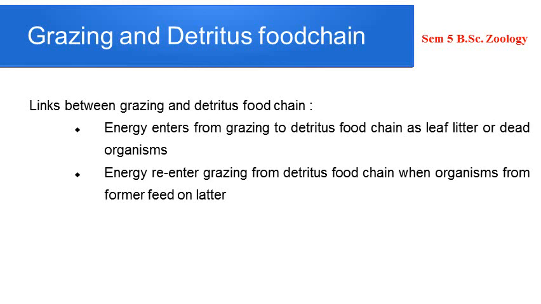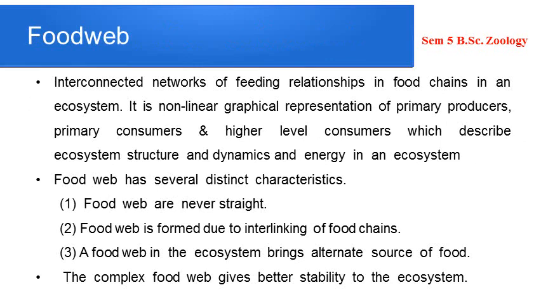And there is another concept which has been put forward to represent this kind of interrelationship between the different kinds of food chain, and that is the food web. So the food web is an interconnecting network, or you can say interrelationship, between the food chains in an ecosystem. And a few important features of a food web: unlike a food chain, it is not linear. It is not a sequential arrangement.